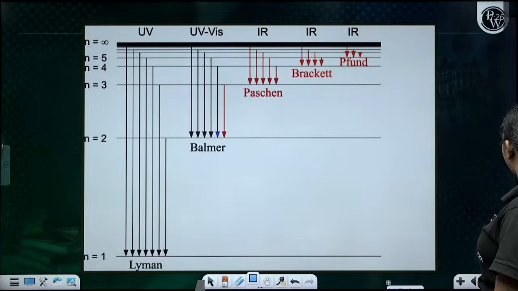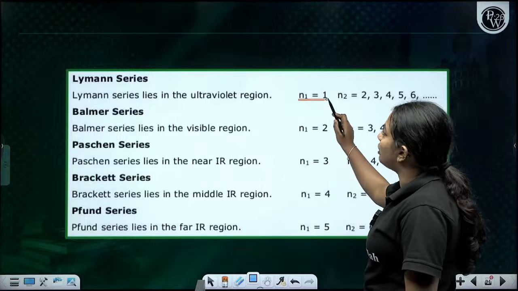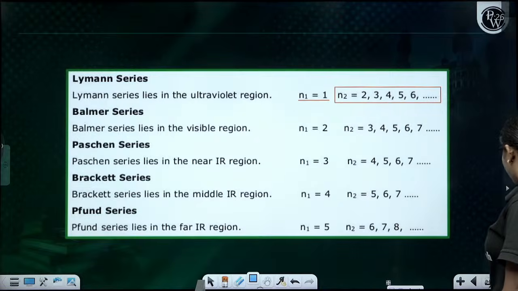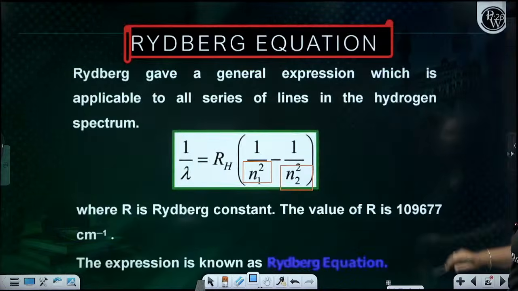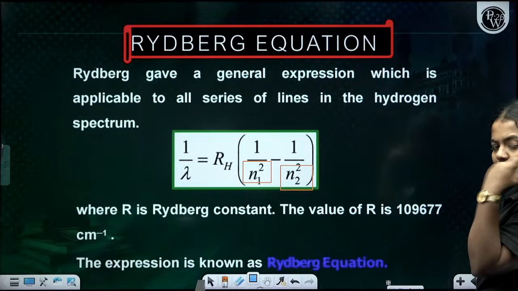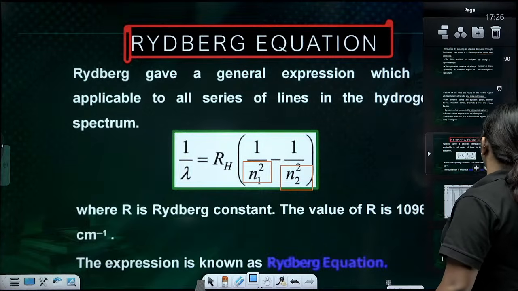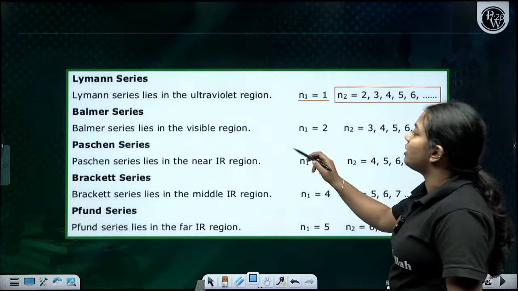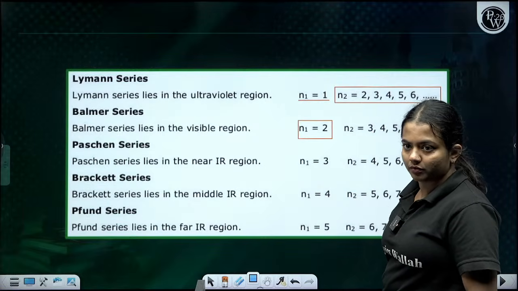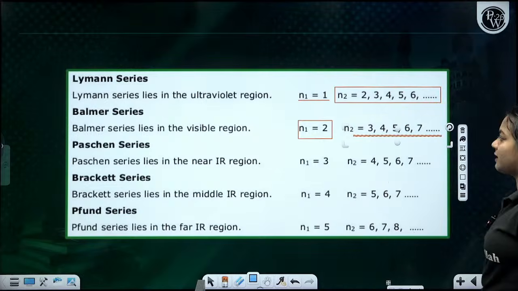Okay, now n is equal to 1, 2, 3, 4. For the Lyman series, n1 is going to be 1, which means n2 is going to be 2, 3, 4, 5, 6. Anything can be. So for the Lyman series, n1 is 1, but n2 can be anything. Same for the Balmer series, because n1 started from n is equal to 2. Am I correct? Clear? Then n2 is equal to 3, 4, 5, 6, 7.